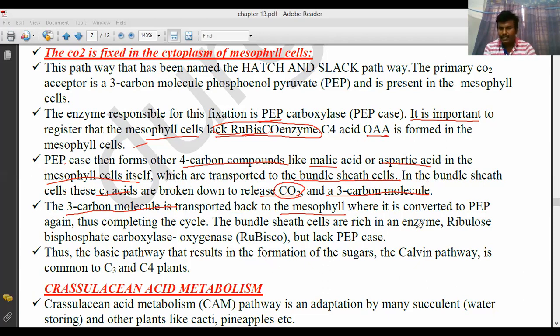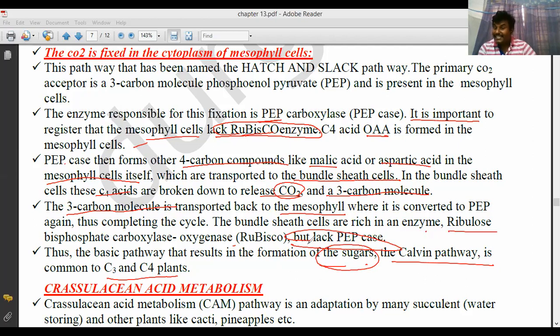The bundle sheath cells are rich in ribulose bisphosphate carboxylase oxygenase. Thus the basic pathway that results in the formation of sugar, the Calvin pathway, is common to C3 and C4 pathways.